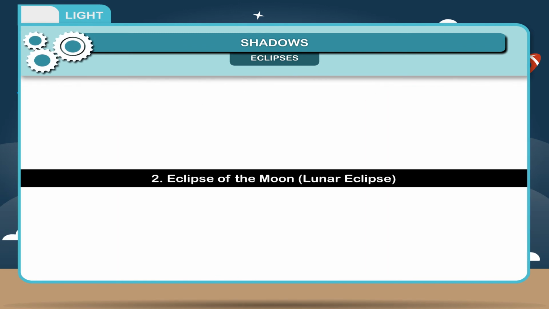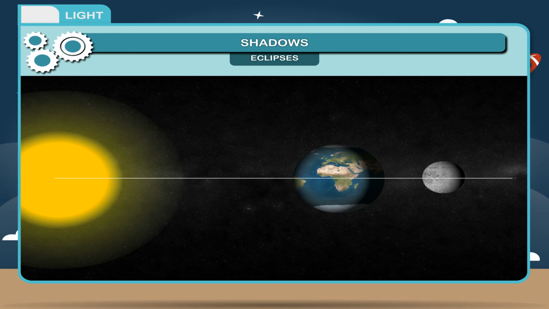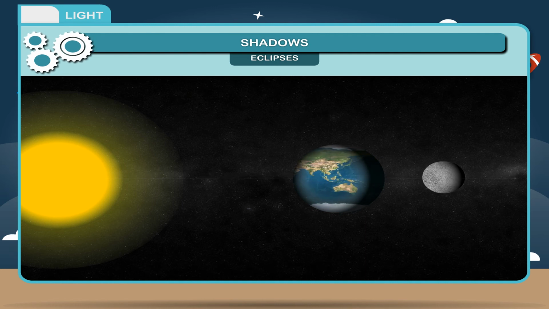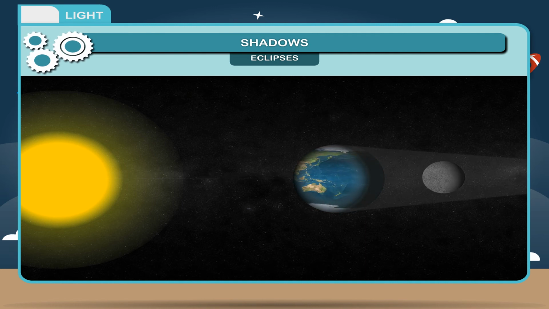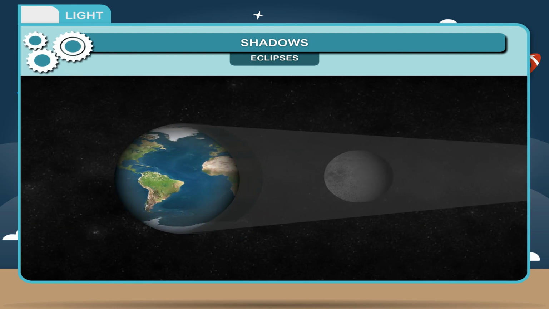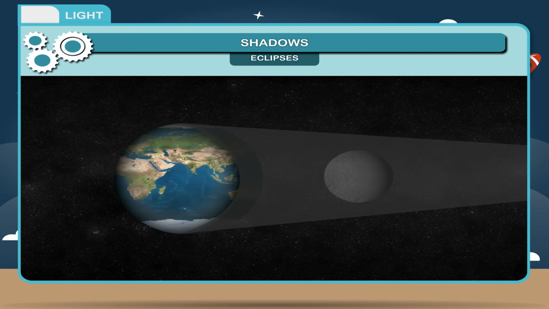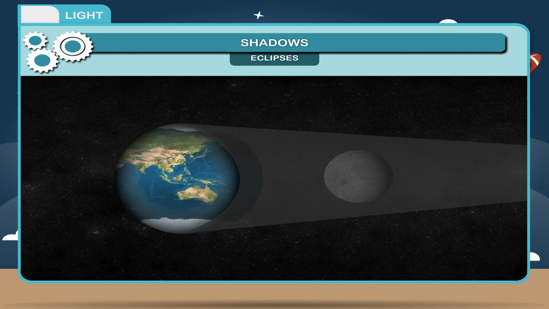2. Eclipse of the moon. Lunar eclipse. When the earth, the moon and the sun are in a straight line such that the earth is in between the sun and the moon, the shadow of the earth falls on the moon and the moon cannot be seen because it cannot be illuminated by the sun. However, some light falls on the moon due to the earth's atmosphere.